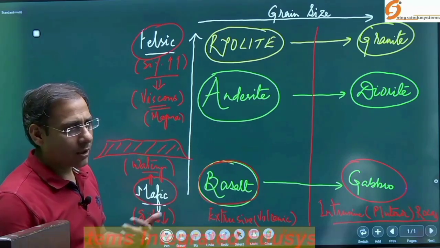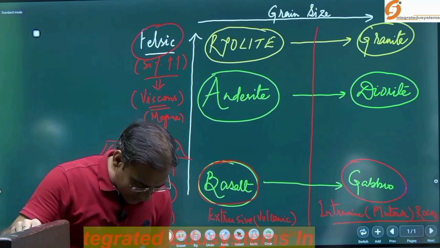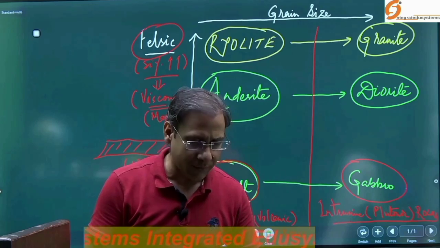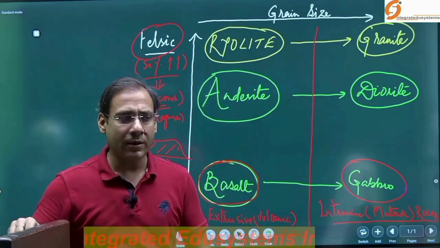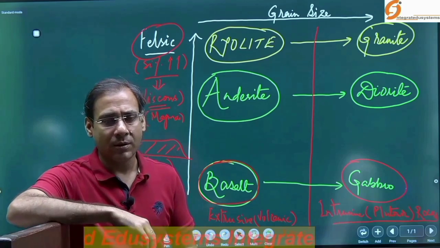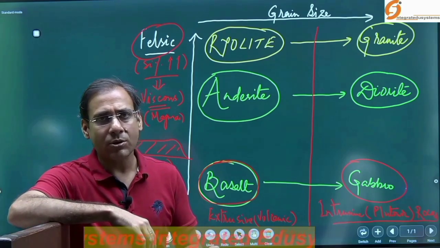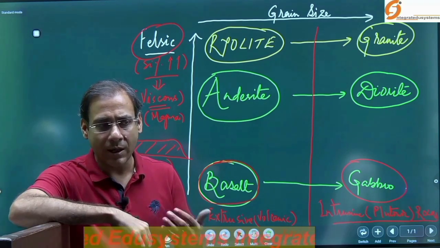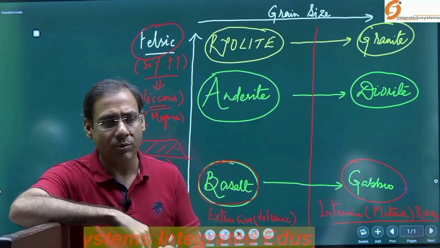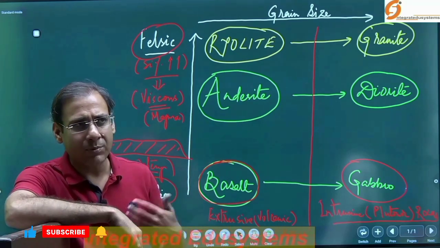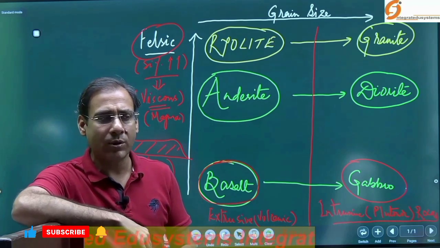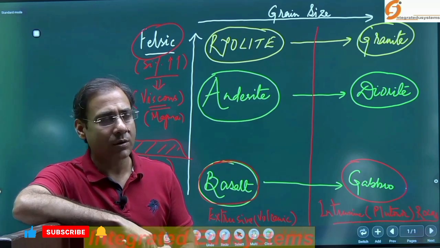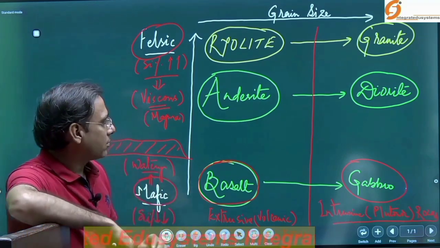From one diagram you can answer many questions, and you can represent multiple ideas through a single flow chart or diagram. This is the beauty of geography. You have to present your ideas in limited words, because there is a scarcity of time during the examination. There is a time limit, and within the time limit and word limit, you have to answer your question. So you have to generate multiple ideas for how you can represent your answers in limited words, because a flowchart and diagram is not counted as words. Okay, so make this flowchart.